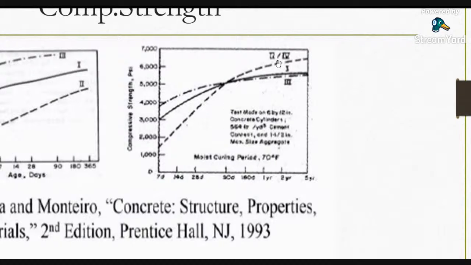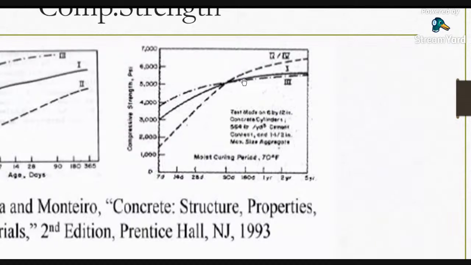But type 2 and type 4, which are moderately sulfate resistant and low heat cement, show a gradual increase in compressive strength of the cement. And type 3 is the rapid hardening cement. The rate of gain of strength is very high, but after some period, around 90 days, the strength is almost asymptotic in nature.